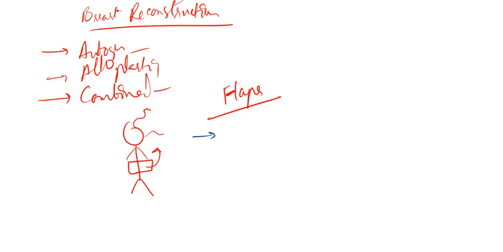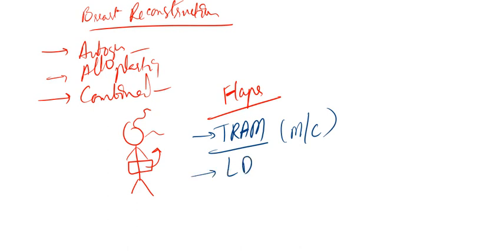First one is TRAM flap. TRAM means transverse rectus abdominis muscle flap. It is the most commonly used muscle flap for breast reconstruction. Another one is LD flap. LD means latissimus dorsi.